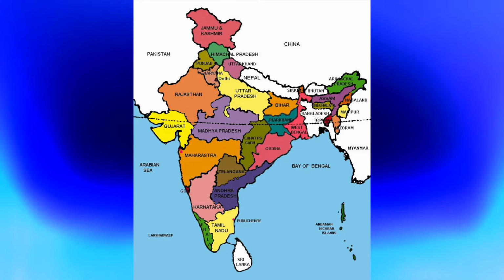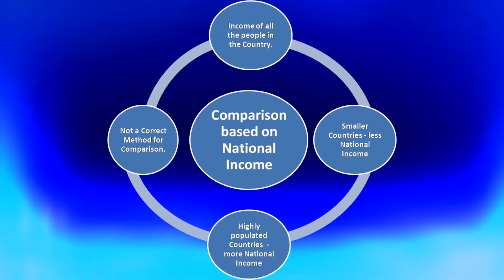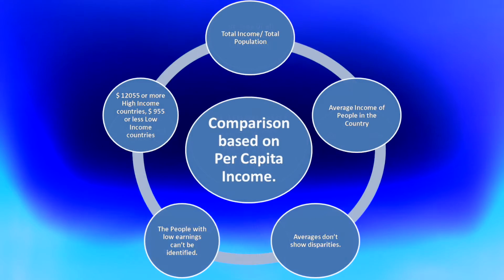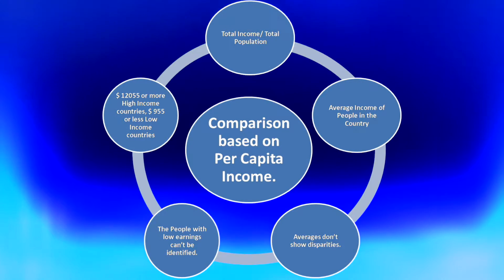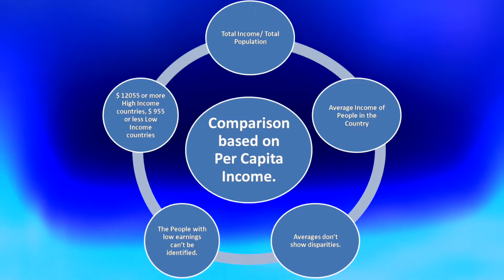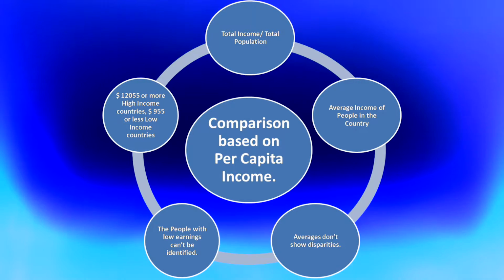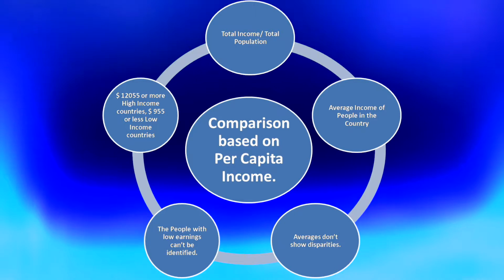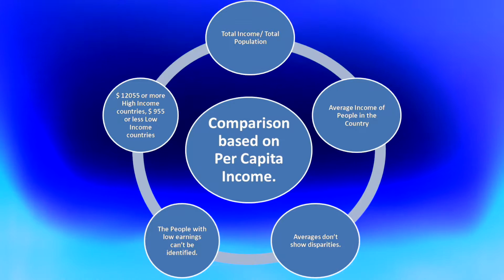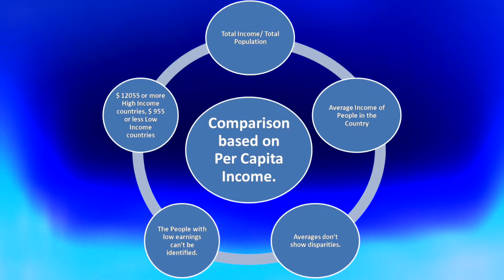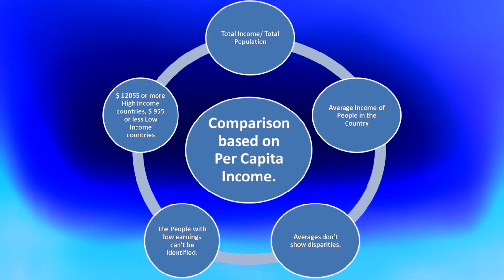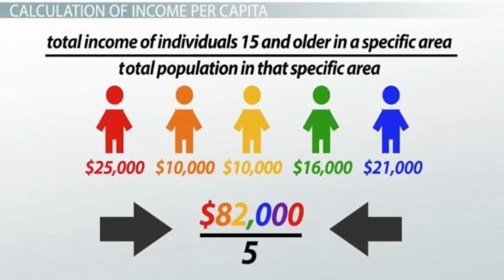So comparison of countries based on national income was replaced with comparison of countries based on per capita income. Per capita income is nothing but average income. The formula for calculating per capita income is total income by total population. The total income of all the earning people will be distributed among all the people in India. When it was done, what happens? Average income value will be obtained.